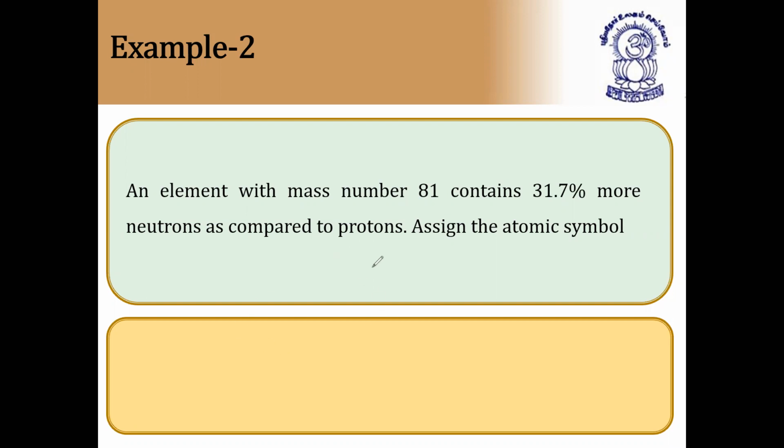You have to learn atomic numbers of 1 to 40 compulsorily. The answer is bromine, that is 35Br81. The 31.7% of neutrons with respect to protons need not be considered, only mass number 81. Mass number 81 is bromine and atomic number is 35. It belongs to the halogen family. Next question.